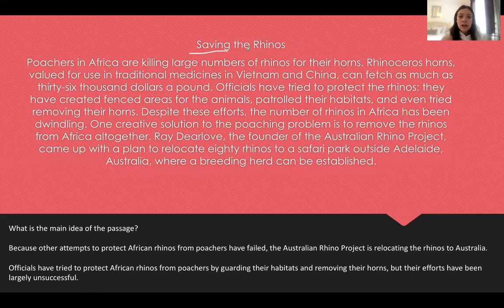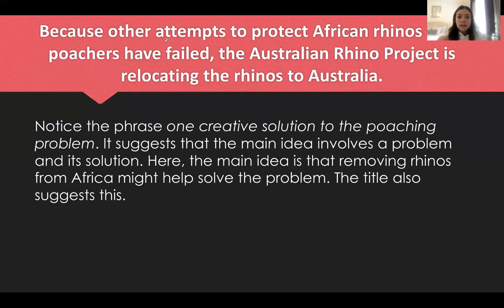So again, let's look at the title, Saving the Rhinos. What is the main idea of the passage? Because other attempts to protect African rhinos from poachers have failed, the Australian Rhino Project is relocating the rhinos to Australia. Or officials have tried to protect African rhinos from poachers by guarding their habitat and removing their horns, but their efforts have been largely unsuccessful. So here the answer is going to be because other attempts to protect African rhinos from poachers have failed, the Australian Rhino Project is relocating the rhinos to Australia.